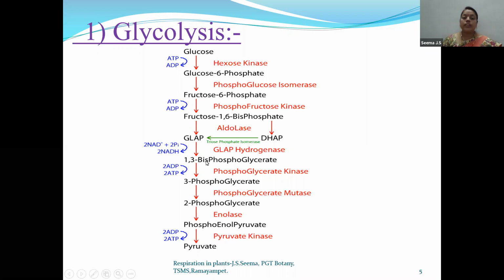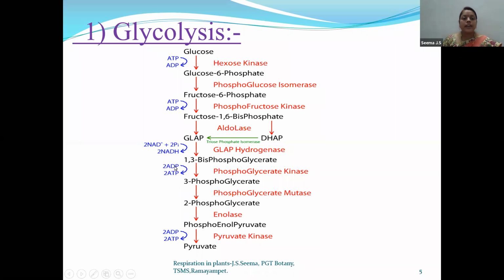Children, 1,3-bisphosphoglycerate will undergo the first SLP reaction, that is substrate level phosphorylation. What is SLP? Energy is formed in the SLP reaction, substrate level phosphorylation. You can see over here the 2 ADP molecules, adenosine diphosphate, are getting converted to adenosine triphosphate.